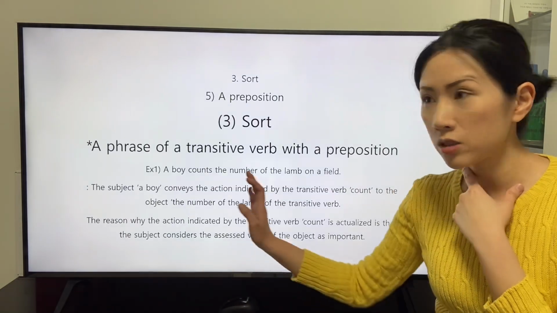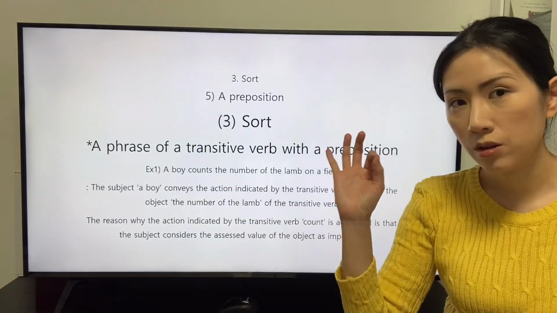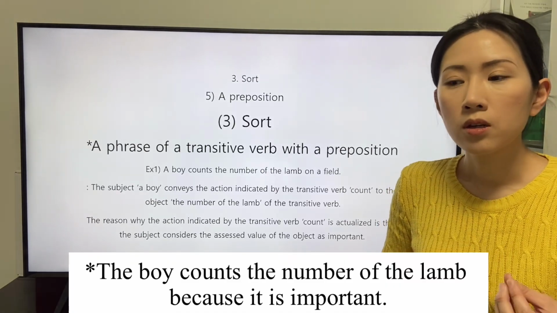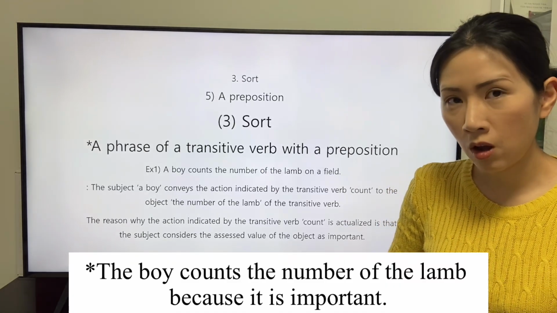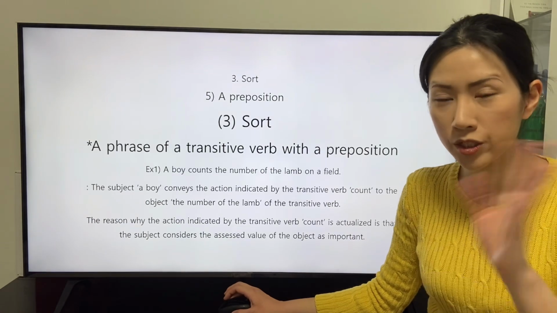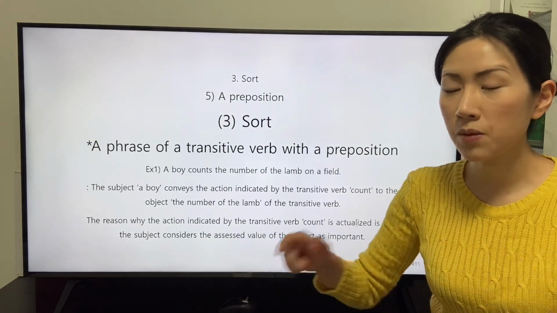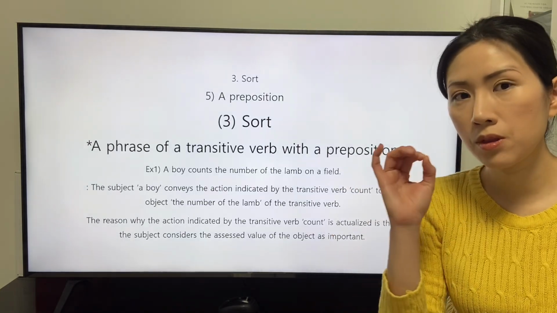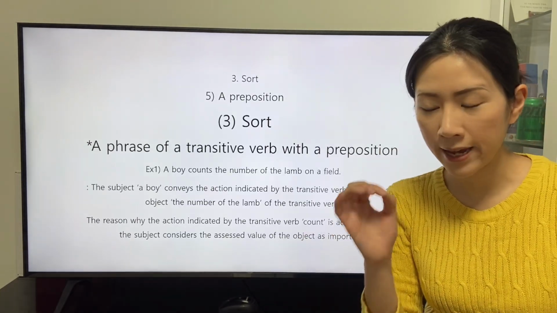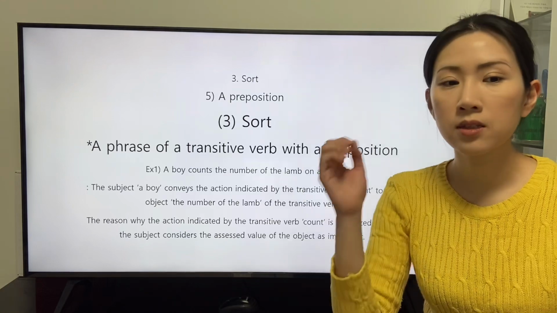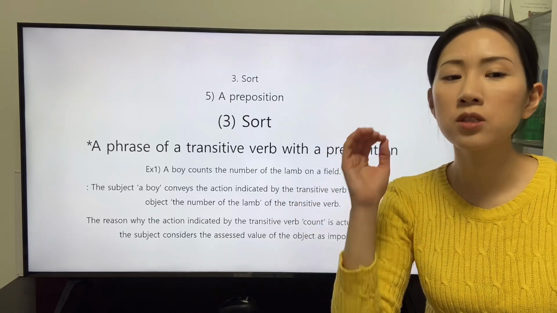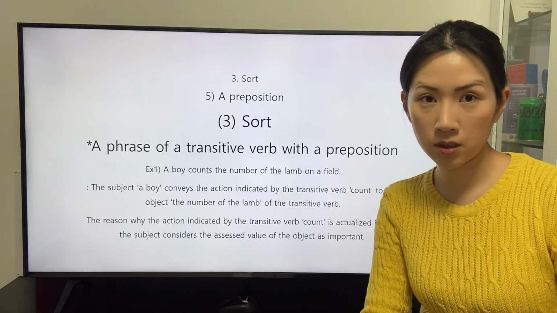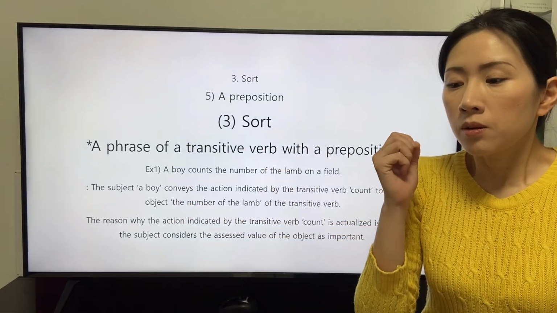Why does the subject count the number of the lamp? The condition that the subject actualizes the action comes from the reason that the object of the transitive verb count, the number of the lamp, is important to the subject.